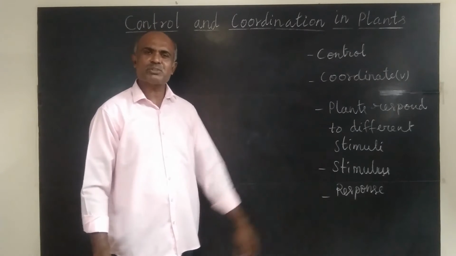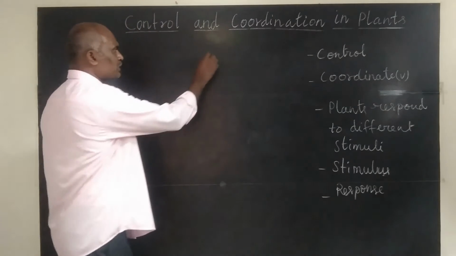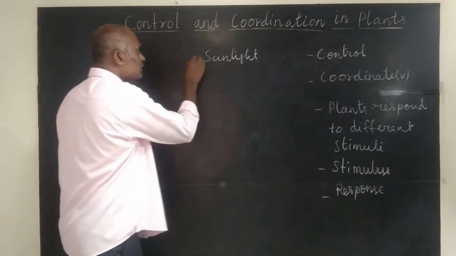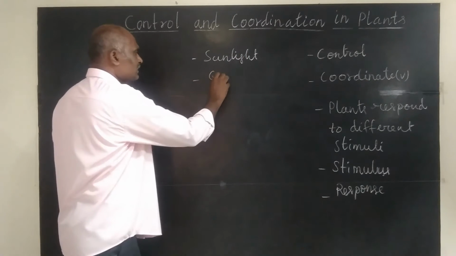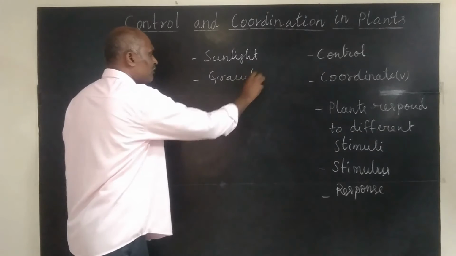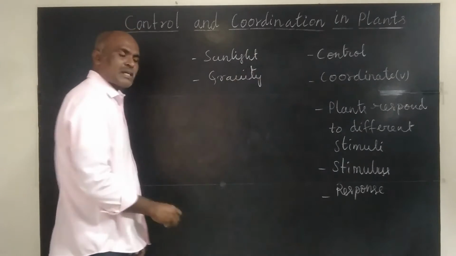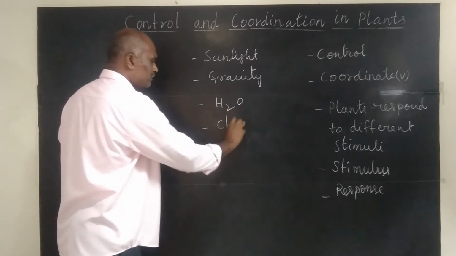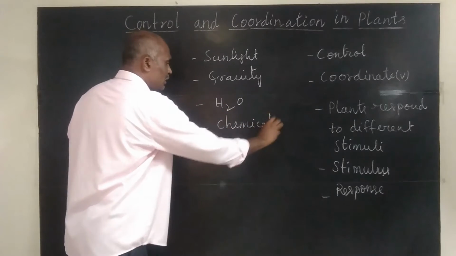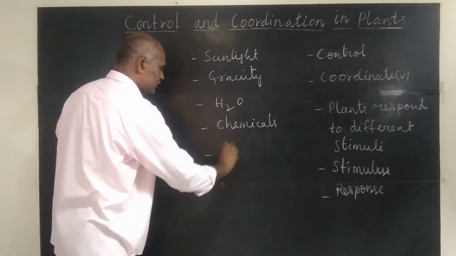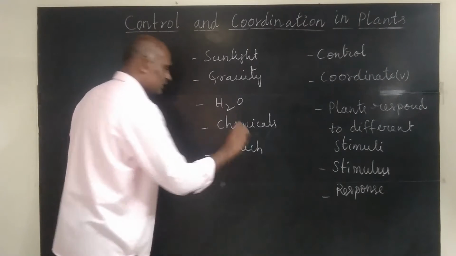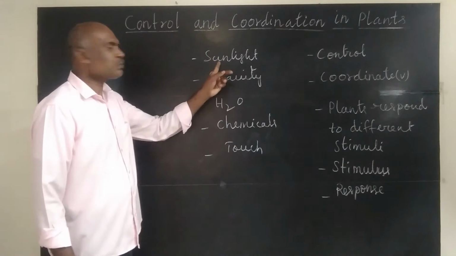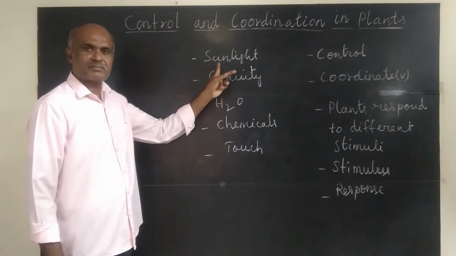Plants respond to different stimuli. What are the different stimuli? Plants respond to sunlight. Then plants respond to gravity, gravitational force. Plants respond to water. Plants respond to chemicals. Plants respond to touch. So let us understand one by one how plants respond.